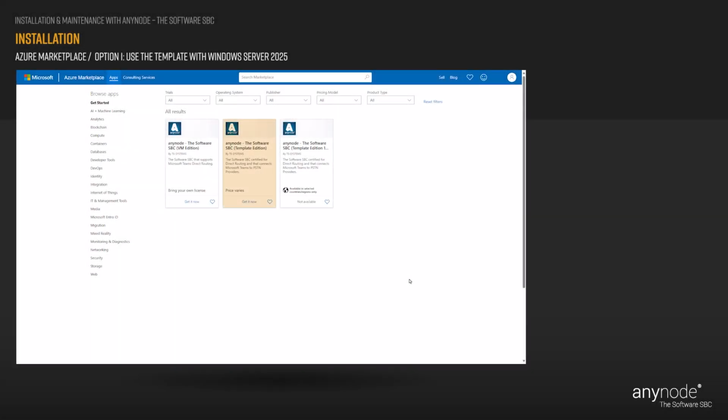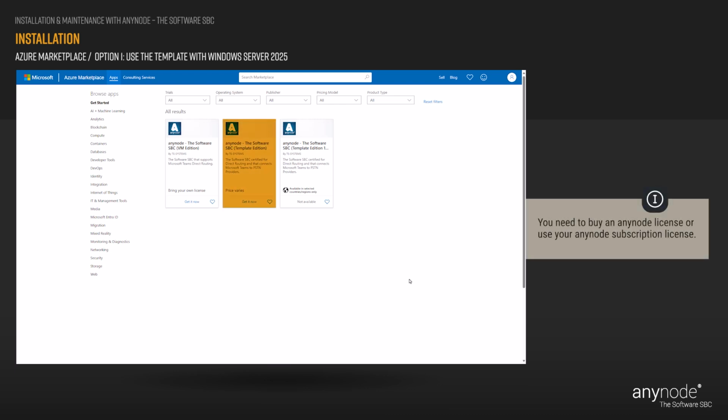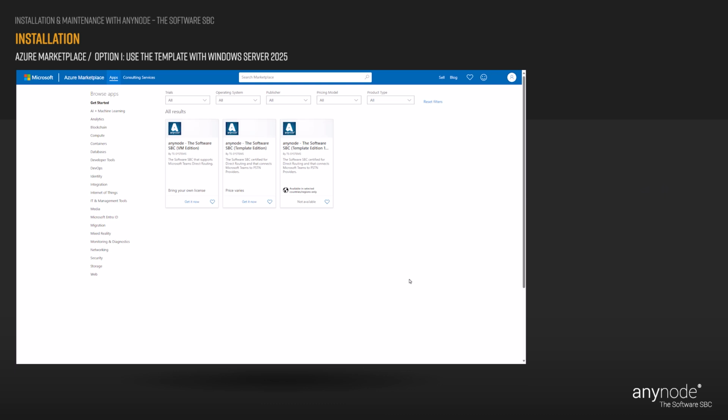Option 1, use the template in Microsoft Azure. We will start with the template deployment. Please note, this is a bring your own license offering. You need to buy an AnyNode license or use your AnyNode subscription license.